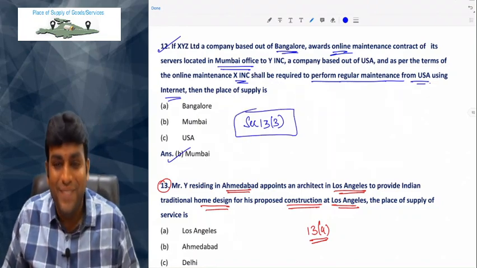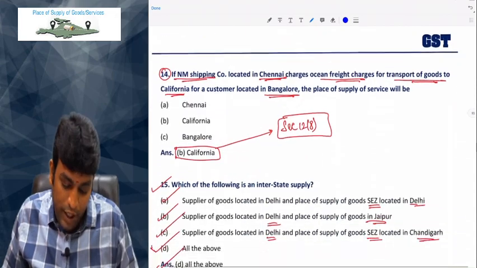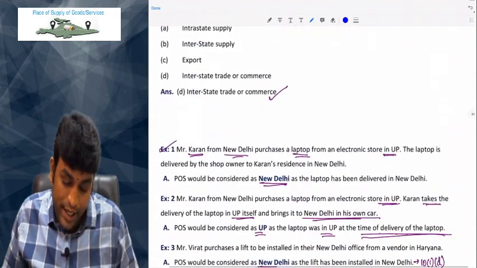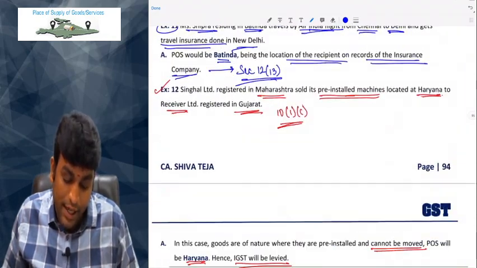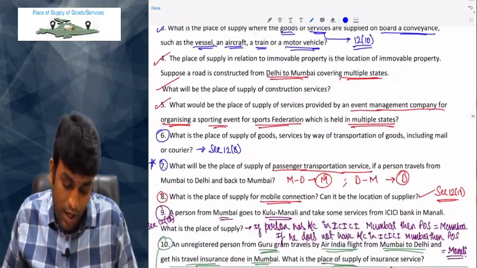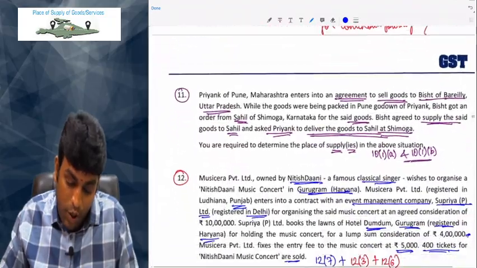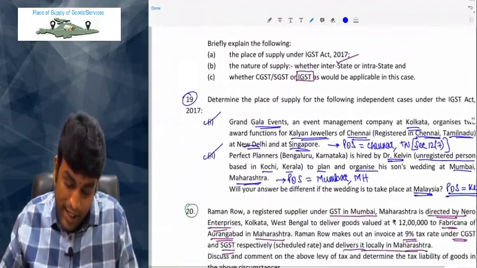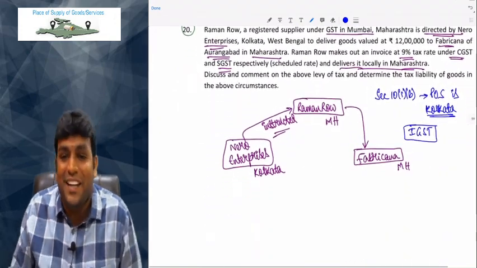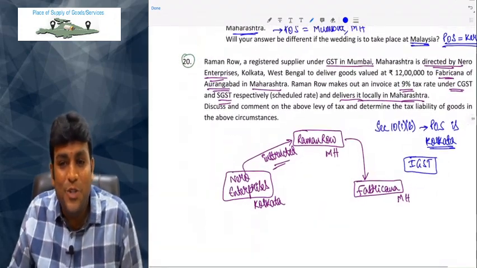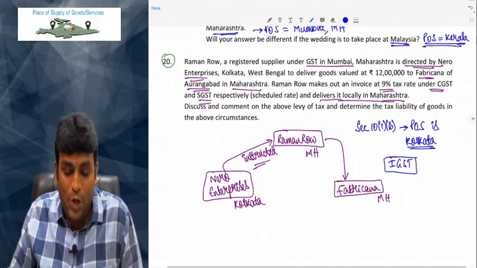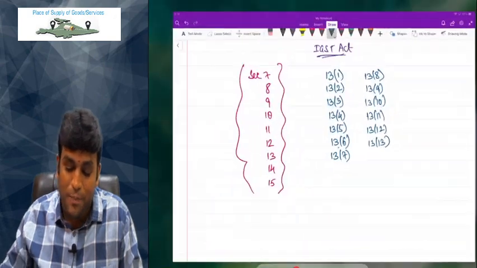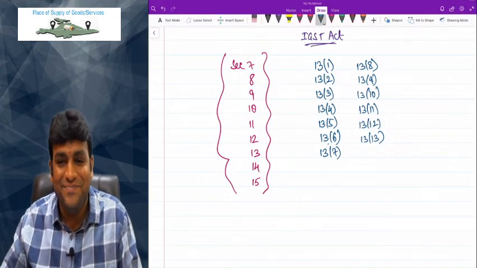Same point. Next. 13, 14, 15, 16 over. 17 also done. 18, 19 also done. Then all these are examples. These also we discussed. Questions also 1 to 10 all over. 11, 12, 13, 14, 15, 16, 17, 18, 19, 20. That's it. So this is the story of the place of supply. With this, all the questions are over. That's it, my dear friends. That is the end of topic called place of supply.